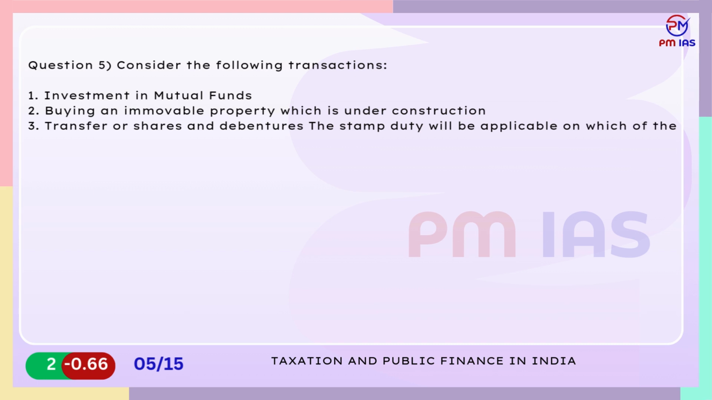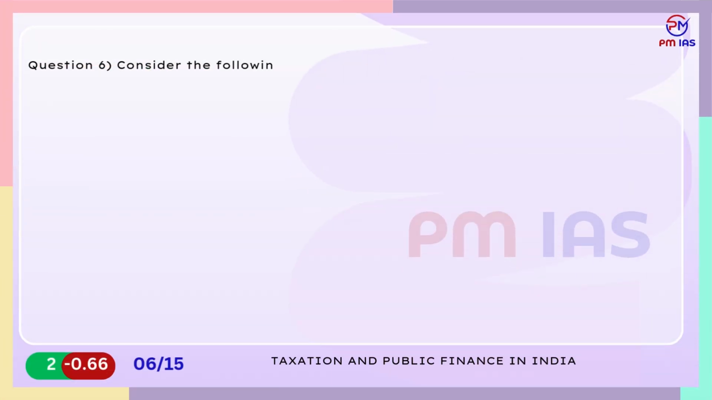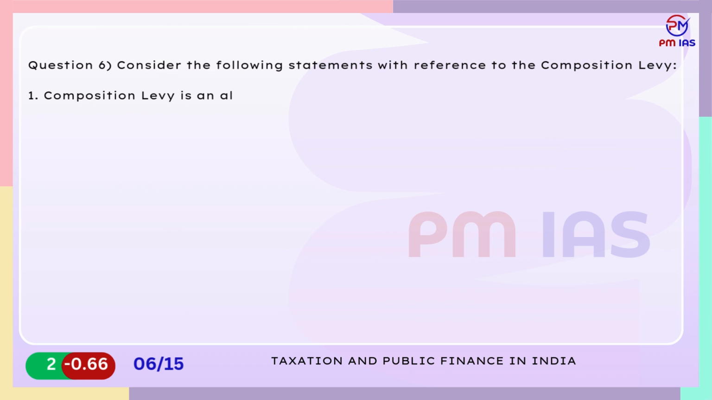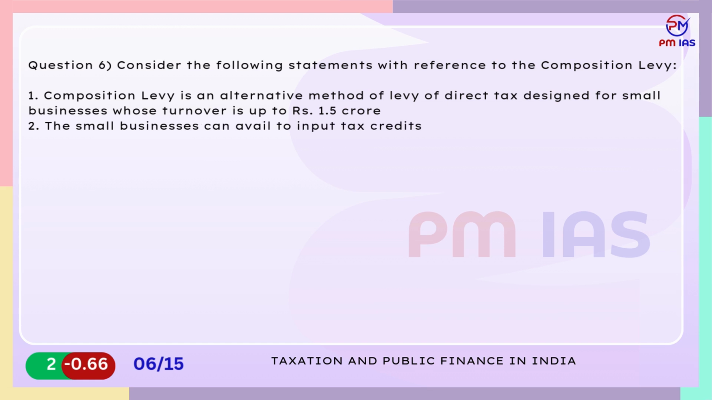A. 1 and 2 only. B. 2 only. C. 1, 2 and 3. D. None of the above. Question 6. Consider the following statements with reference to the composition levy. 1. Composition levy is an alternative method of levy of direct tax designed for small businesses whose turnover is up to 1.5 crore rupees. 2. The small businesses can avail input tax credits after the payment of the composition levy.